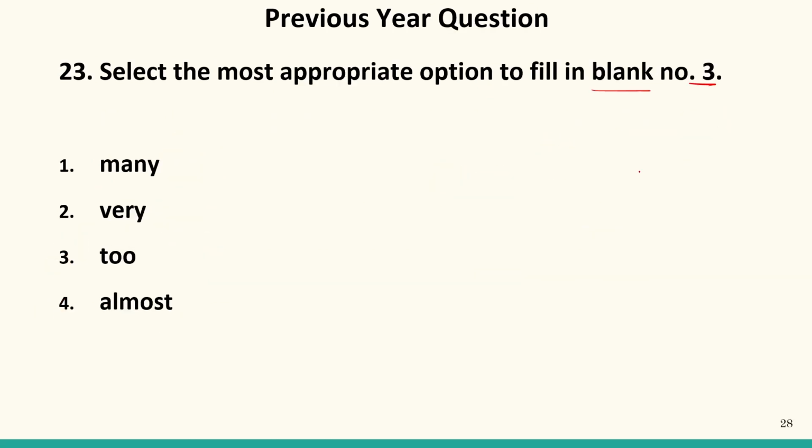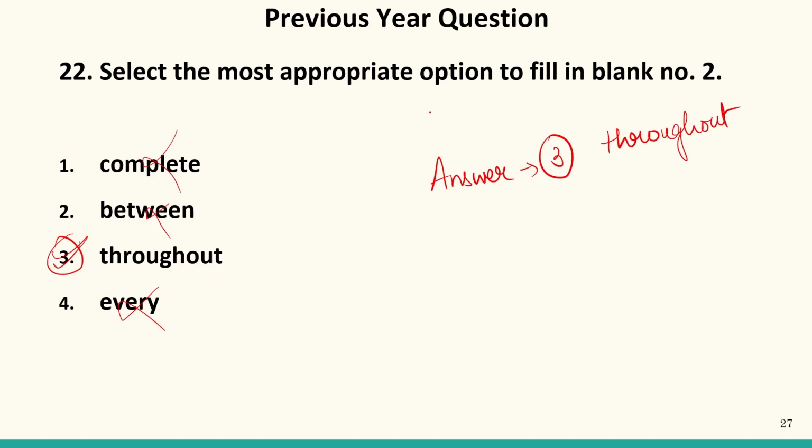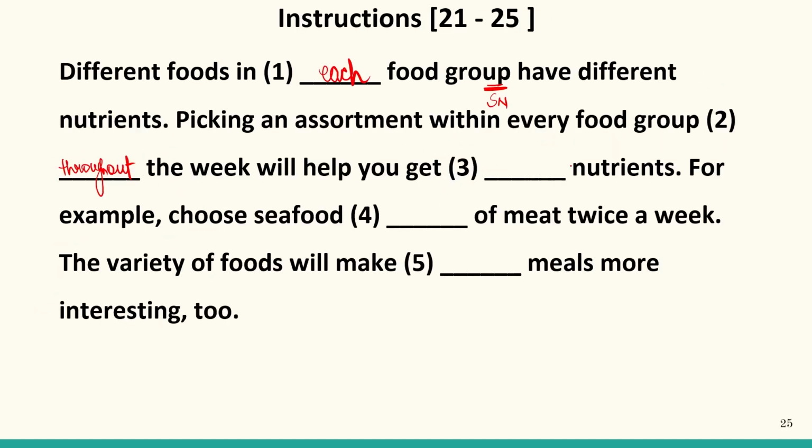Will help you get dash nutrients. So will help you get many nutrients, very nutrients, 2 nutrients, almost nutrients. So almost, 2, very cannot come over here. It should be many nutrients. This is very simple. You will get the answers by just reading the passage carefully. For example, choose seafood dash of meat twice a week.